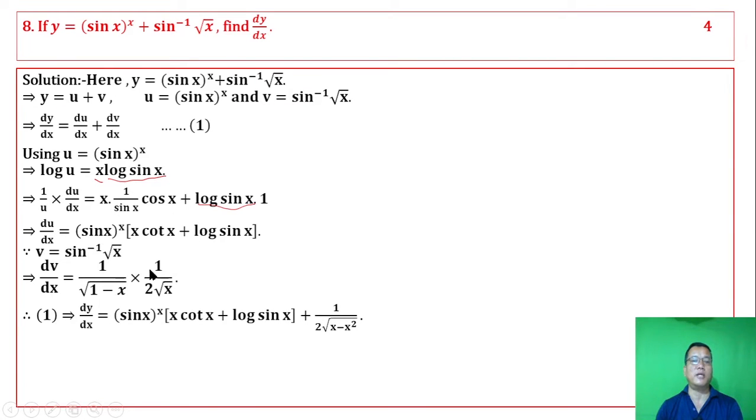Animak du by dx amasu dv by dx ki value the equation 1 da sinjale, we get the required we have find out dy by dx ki value puto.